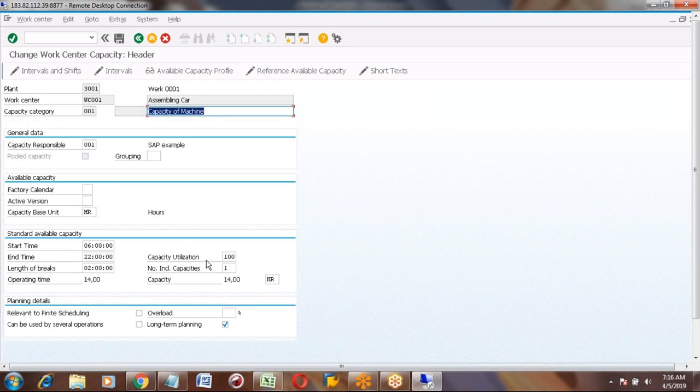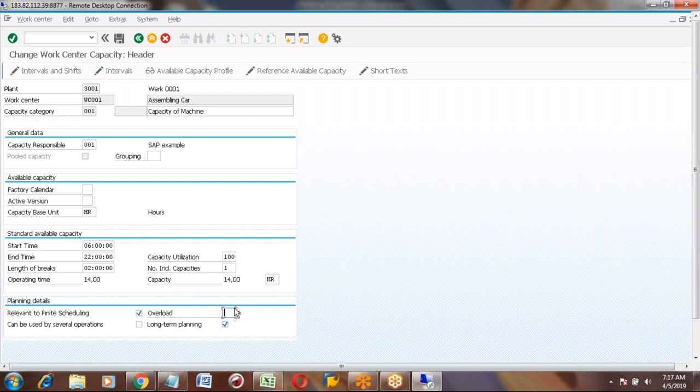And next, in the bottom, you have some tick marks. One is relevant for finite scheduling. You can tick mark this one. But what is finite scheduling? I will explain you during the another subject, capacity planning. That time I will explain you what is finite scheduling. But you can put this as a tick mark.